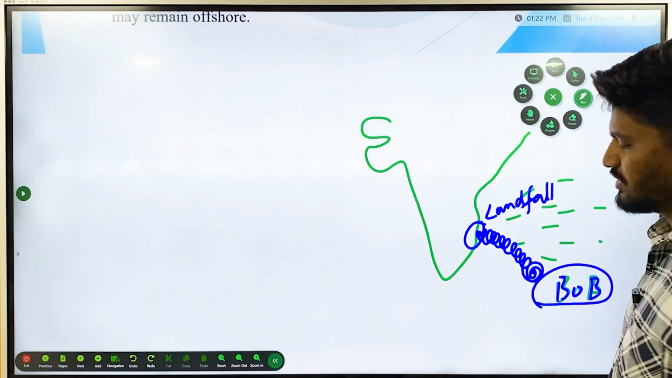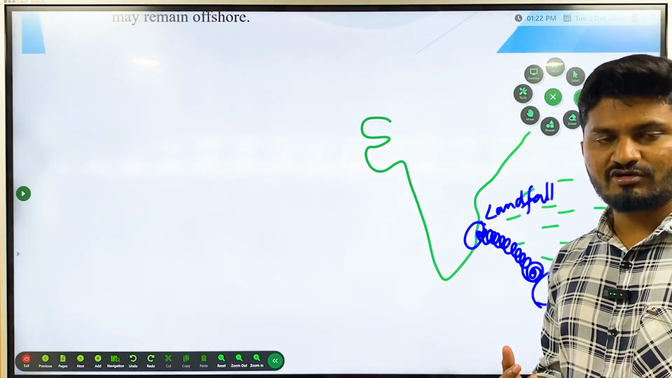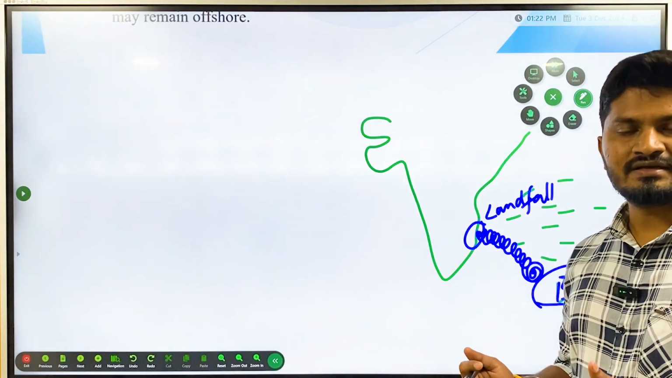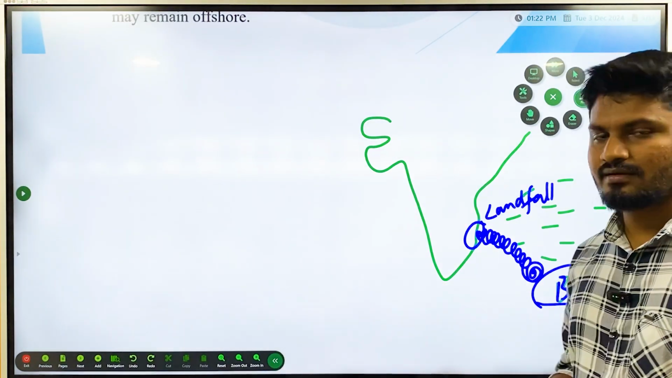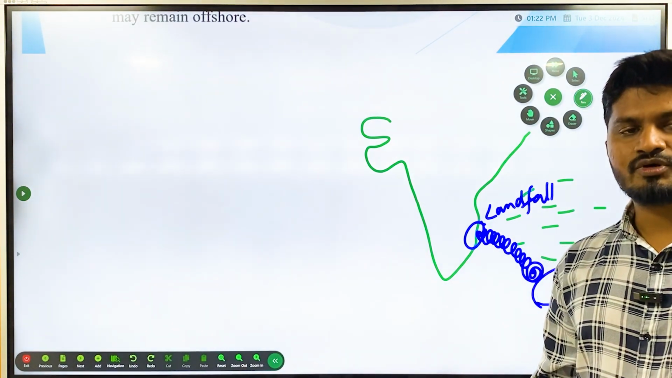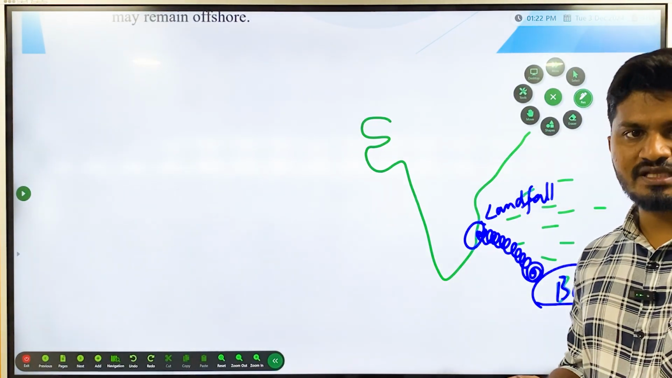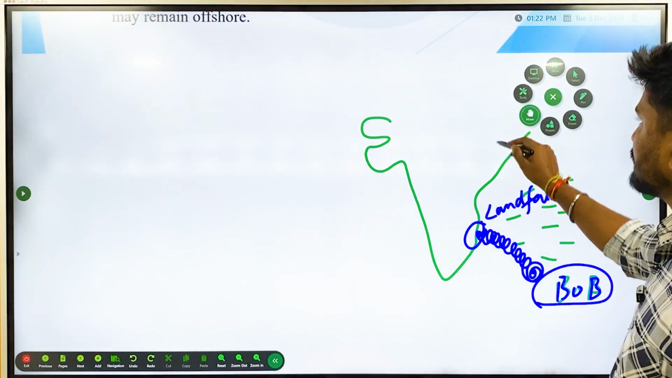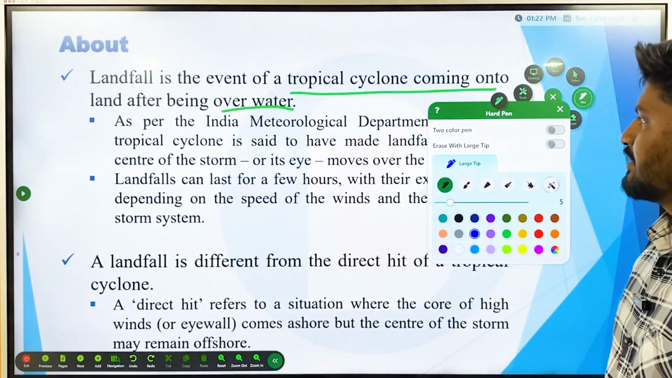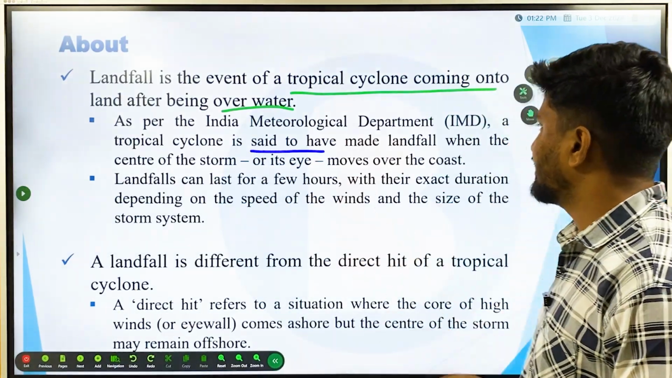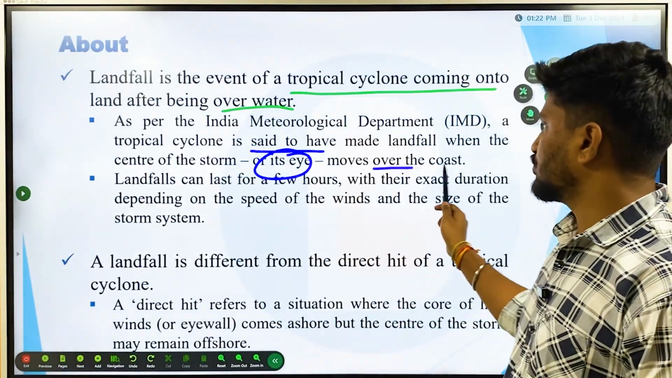So it starts forming over the ocean. Once it gains winds and velocity, it starts moving towards the land, and once it reaches the land, it is called landfall, because over the land it is going to fall, causing rains and many other weather conditions. According to IMD, there is a more technical definition: a tropical cyclone is said to have made landfall when the center of the storm, or its eye, moves over the coast.